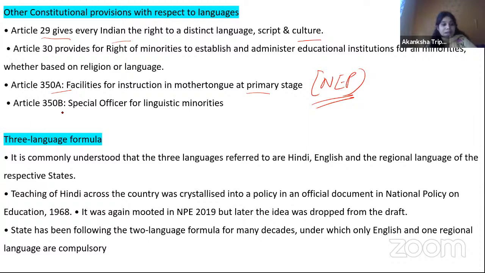Please go through it. Article 350B, Special Officer for Linguistic Minorities. Now, let's read this one also, then we will summarize everything. What is the three language formula? It is commonly understood that the three languages referred to are Hindi, English, and the regional language of the respective state. Teaching of Hindi across the country was crystallized into a policy in an official national policy in 1968. It was again mooted in NEP 2019, but later the idea was dropped from the draft. States have been following the two language formula for many decades, under which only English and one regional language are compulsory. That's all, now let's look at the details.